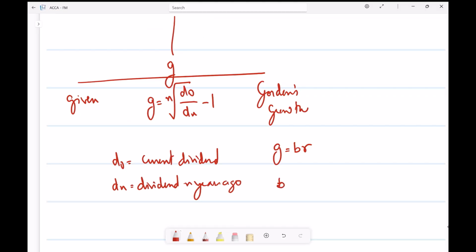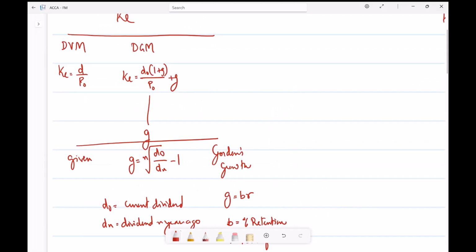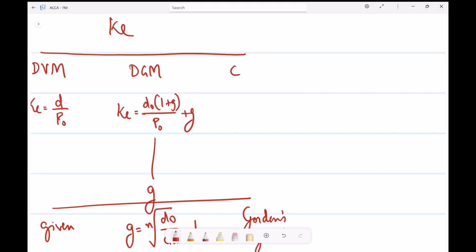B is the percentage of retention of the profit, and R is the rate of return or the return on the investment. And the third model is the CAPM, which is the capital asset pricing model, which is the only model that considers risk, where KE is equal to RF plus beta into (RM minus RF).